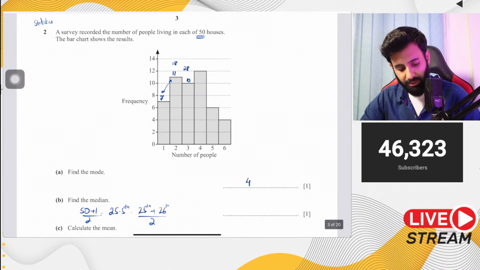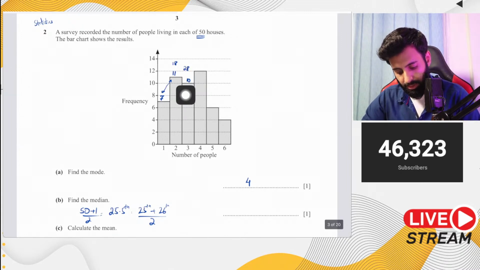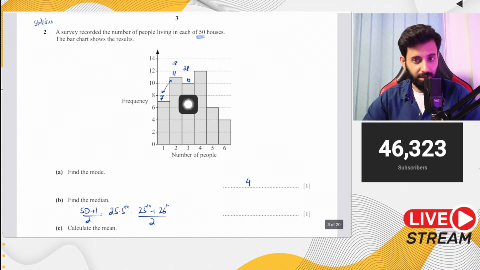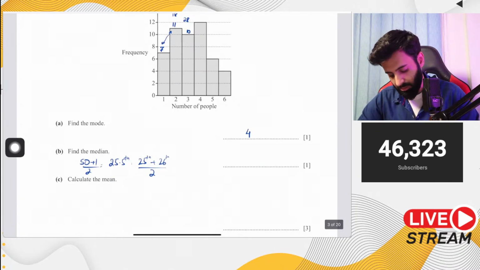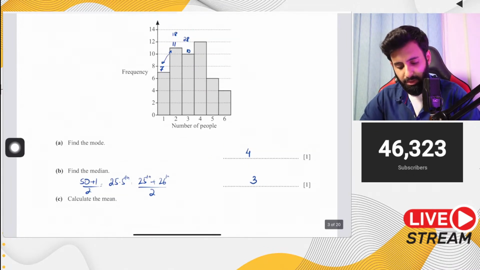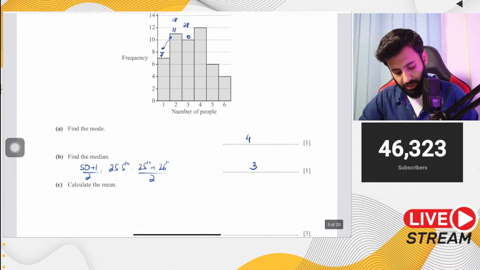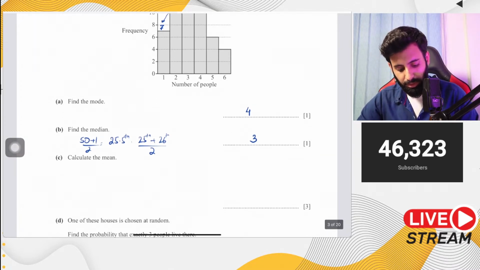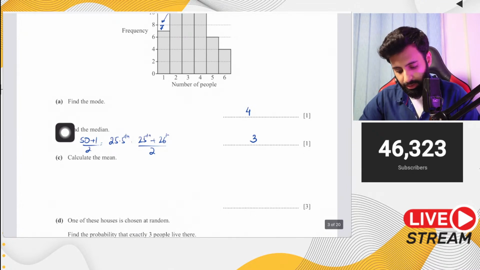So you can see that the 25th term will also be 3 and the 26th term will also be 3. That is why the median is going to be 3. Okay, if you want, you can write this nicely because you're going to need it for the mean. Or you can actually do part C first, then do part B.